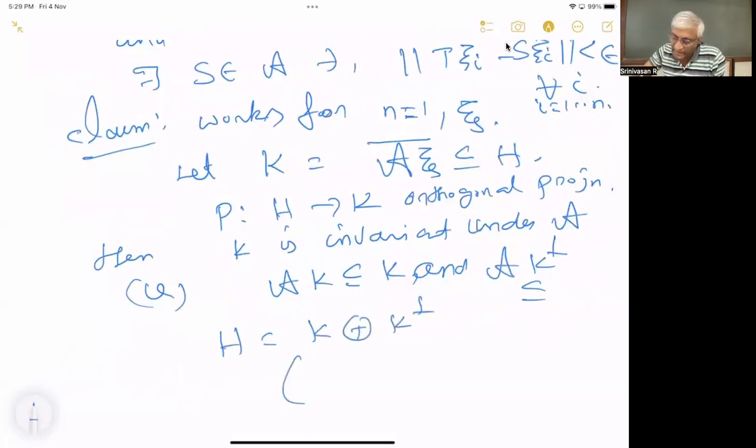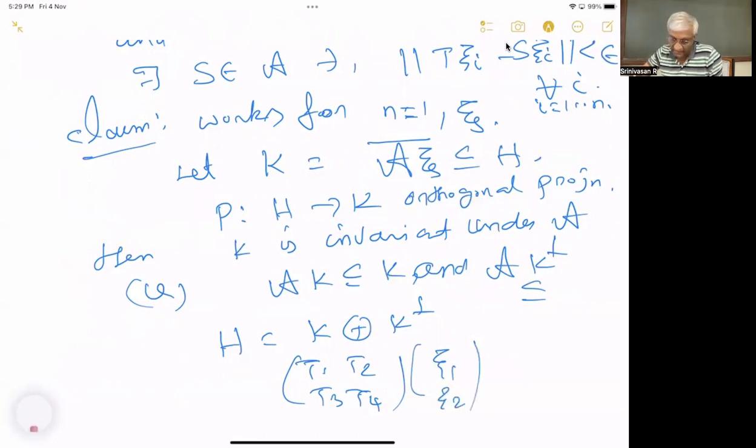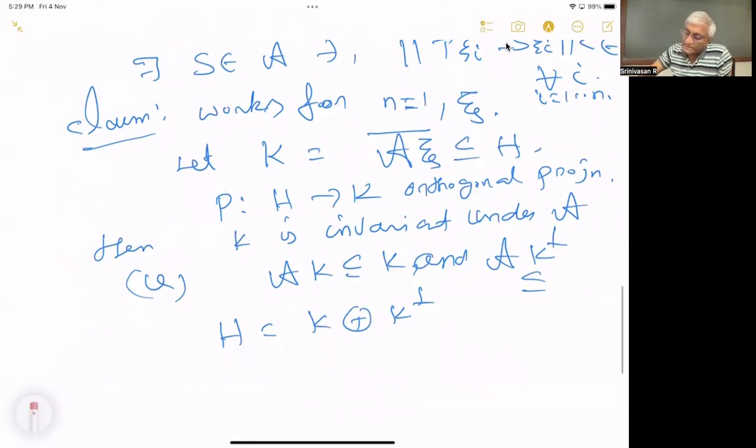Any operator can be written as T1, T2, T3, T4, where T1 is an operator from K to K, T2 is an operator from K to K perp, T3 is an operator from K perp to K, and T4 is an operator from K perp to K perp. It will act as a matrix. So all these operators in the algebra A take K into K.